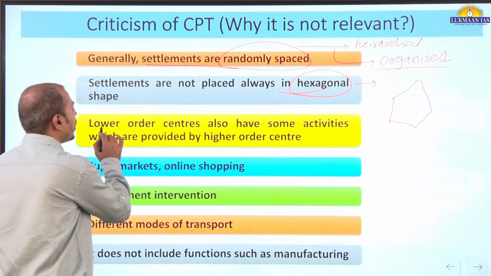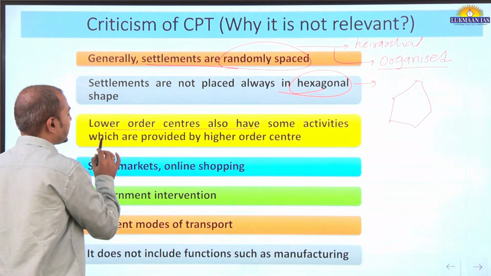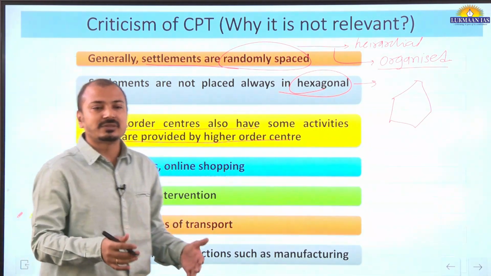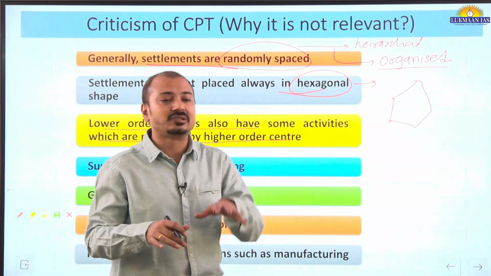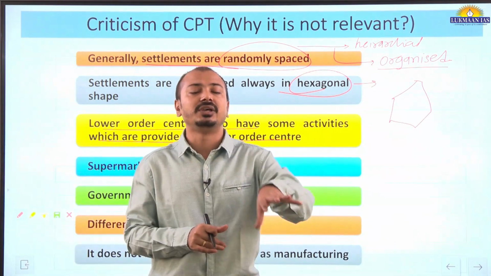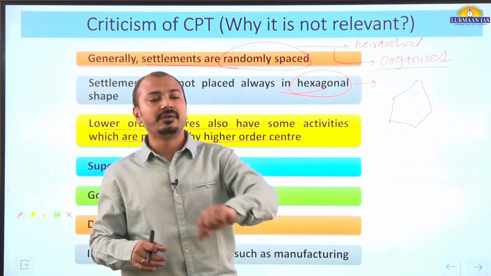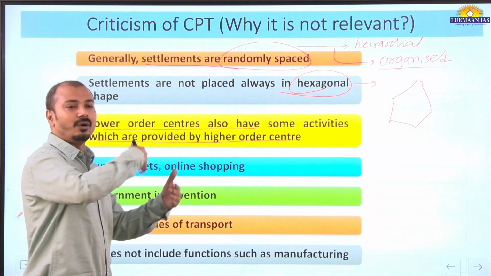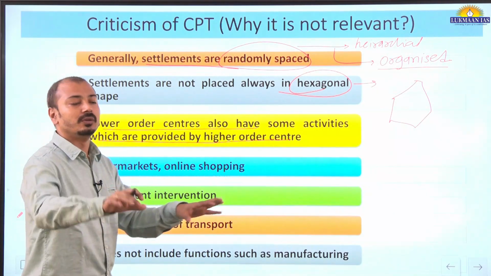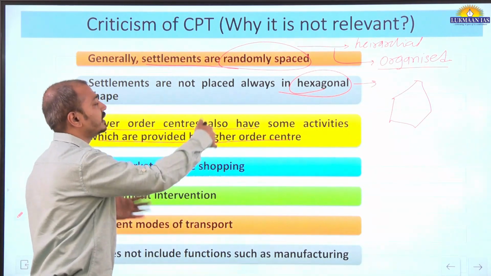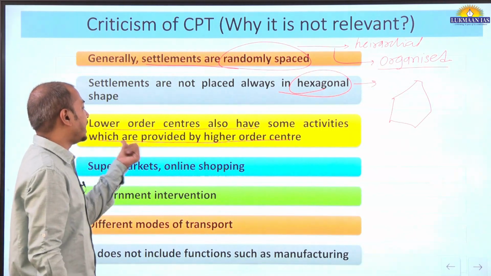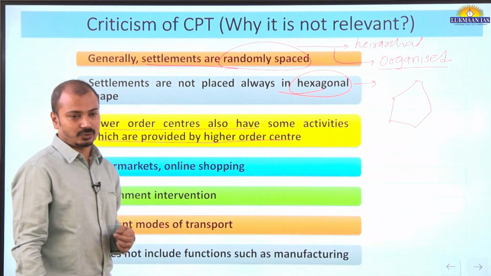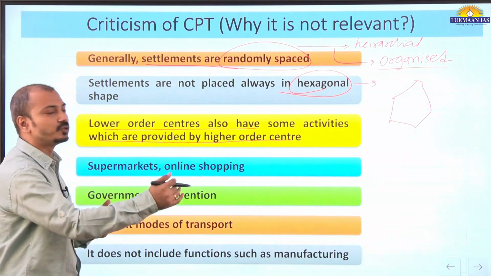Then lower order centers also have some activities which are provided by higher order centers. The theory proposes that the higher order center has all kinds of functions or gives all kinds of services given by the lower order center. But the other way around is also true. That is, some of the lower order centers have the activities or provide the services provided by higher order centers also. So the other way relation is also true.